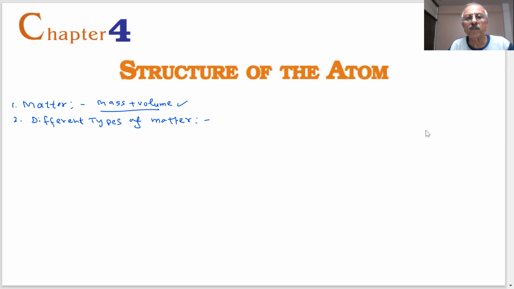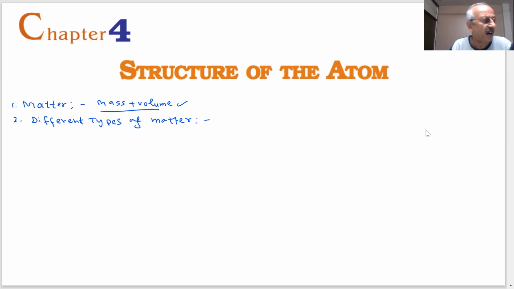If you look around, you see different types of substances: chairs, glass, walls, house, and you are drinking water, you are eating food. If you look at the sky, you see air, you see clouds. Anything which has mass and volume is matter. But there are different types of matter.